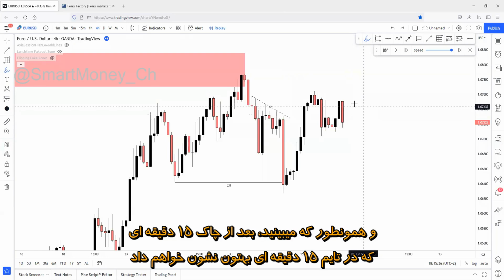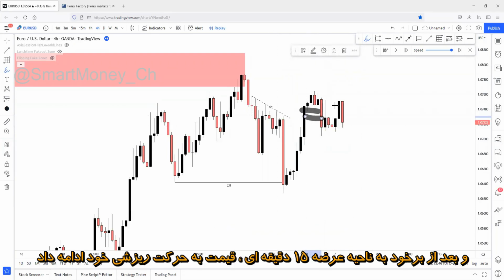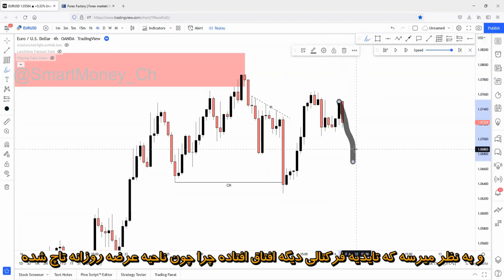And as you can see, after the 50-minute change of character, which will be shown on the 50-minute chart, and after a 50-minute zone reaction here, price just started to continue the overall movement. So it seems like the fractal confirmation is already happening.